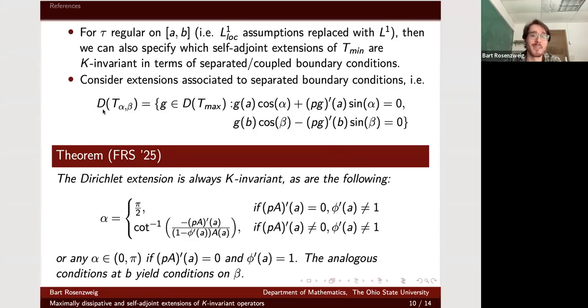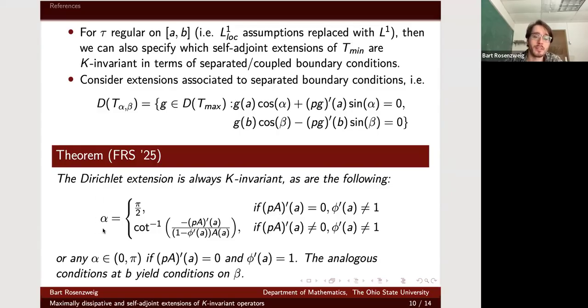For instance, there are either separated or coupled boundary conditions. Here's what it means to have separated boundary conditions, an interpolation between Dirichlet and Neumann, basically. And so our theorem is the following: the Dirichlet extension is always K invariant, and under some conditions it just falls out of the calculation. It seems to care about the derivative of phi, this scaling or transformation of the interval, I should say, and the quasi-derivative of the coefficient out front, capital A.